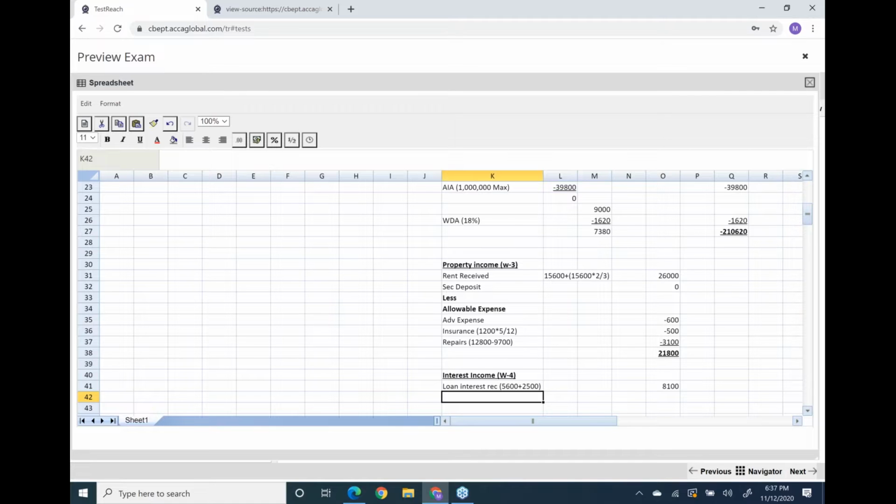So that interest of 5,000, you can't deduct from trading income. That interest will be deducted from the loan relationship box. See this: 25,000 times 1 upon 5.